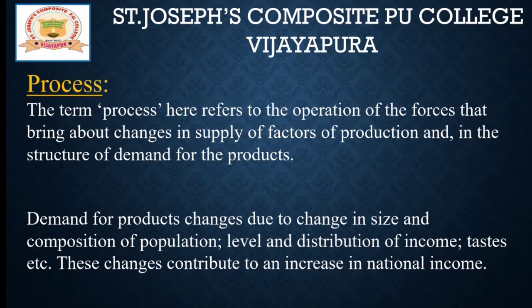For example, if only 100 people require social science textbooks, then supply is also only 100. If the number increases, and instead of 100, now 1000 students require social science textbooks, the number has increased, right? So as a result, income also increases. Like that we can say national income can increase due to changes in demand. So this is the first element, process.